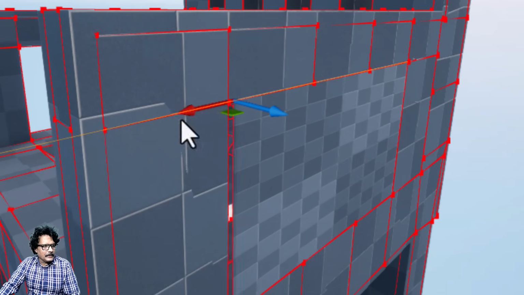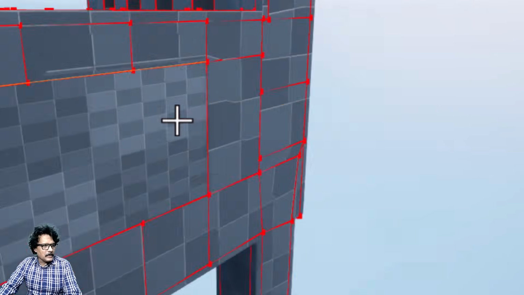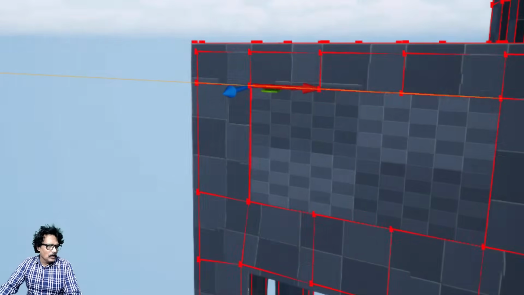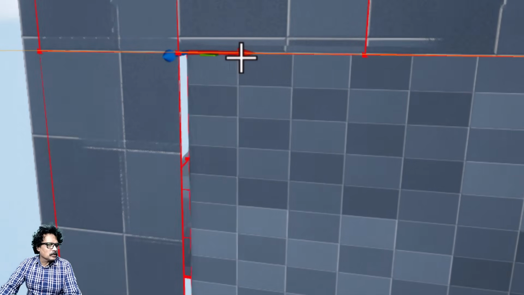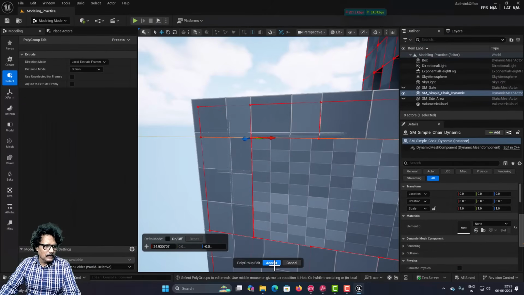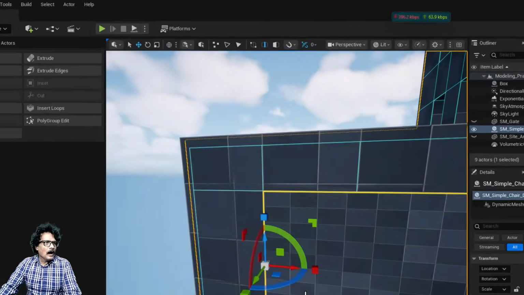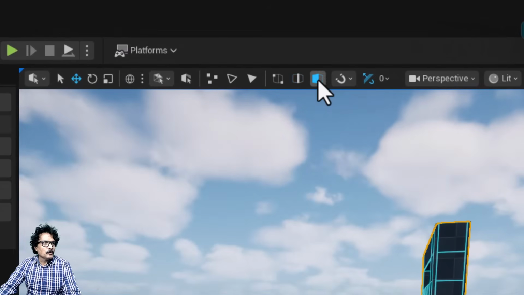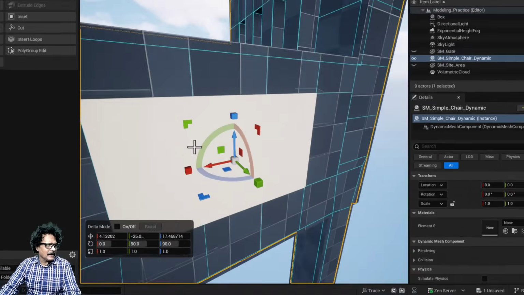I can move it till here. See, I will attach it like this, right click and press D, turn around, and I will press W and slightly zoom it, and so that I will just move it up like this, and once it is removed, I will click accept.